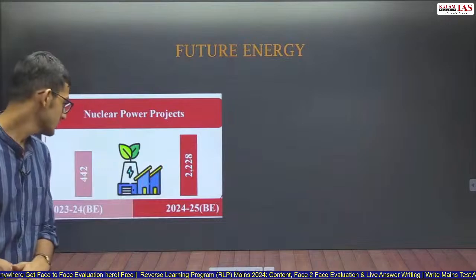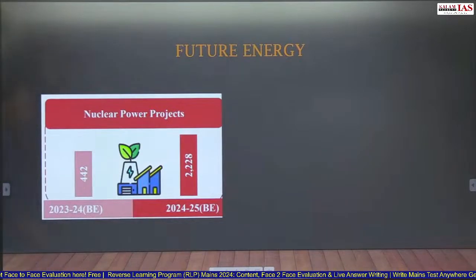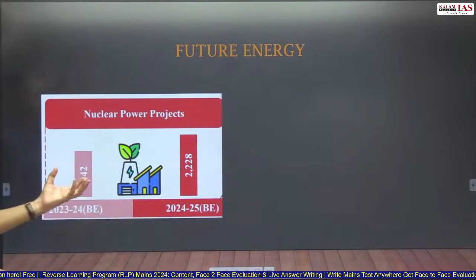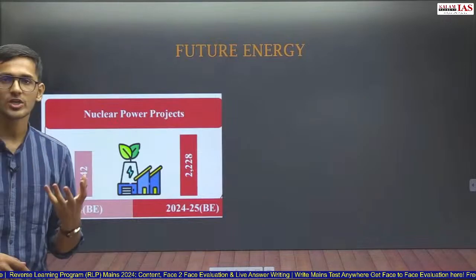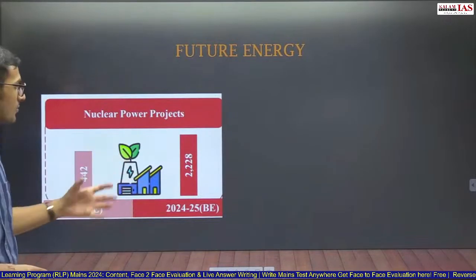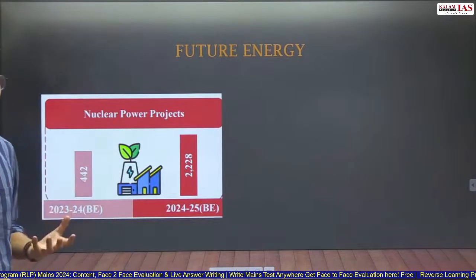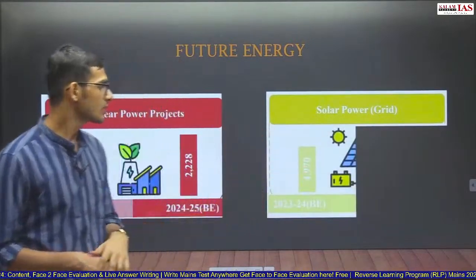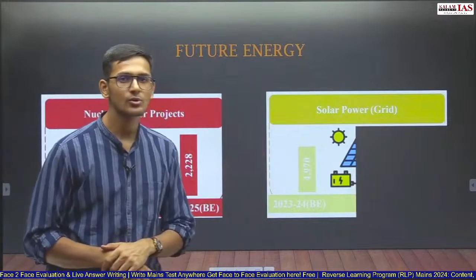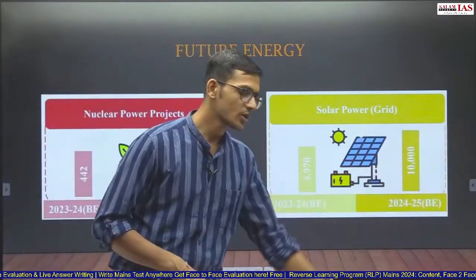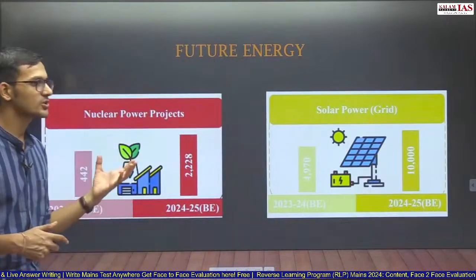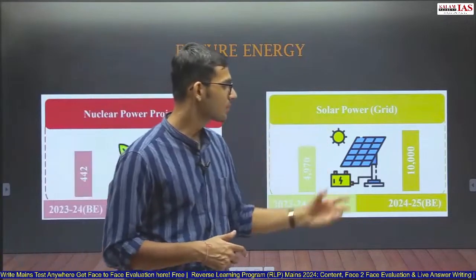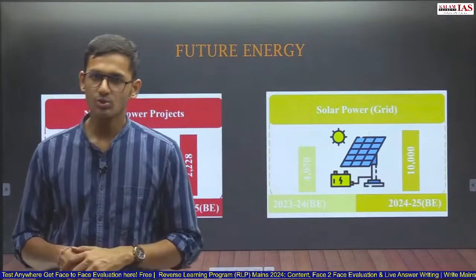This year the allocation is 2,228 crore. That is around 5 times last year's budgeted estimates. So the budget allocation for nuclear power projects has been increased by 5 times. That is a 400% increase in the allocation for nuclear power projects. Whereas for solar power grids, the allocations have been increased from 4,900 crore, that is around 5,000 crore, to 10,000 crore, that is doubled. For nuclear power projects, the allocation has been increased by 5 times, and for solar power projects, the allocation has been increased by about 2 times.